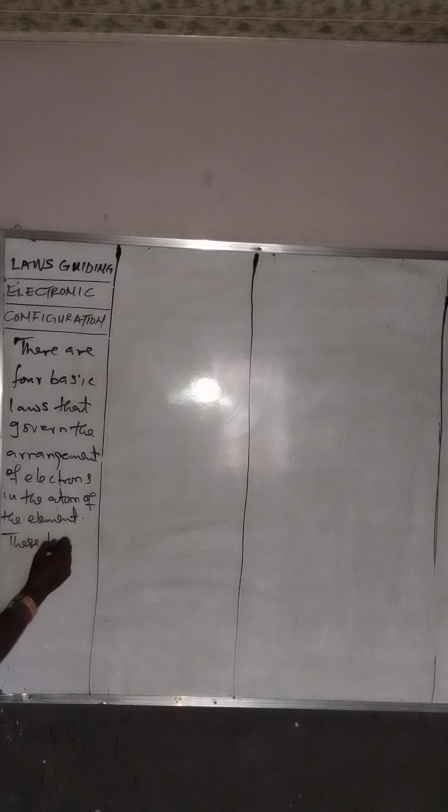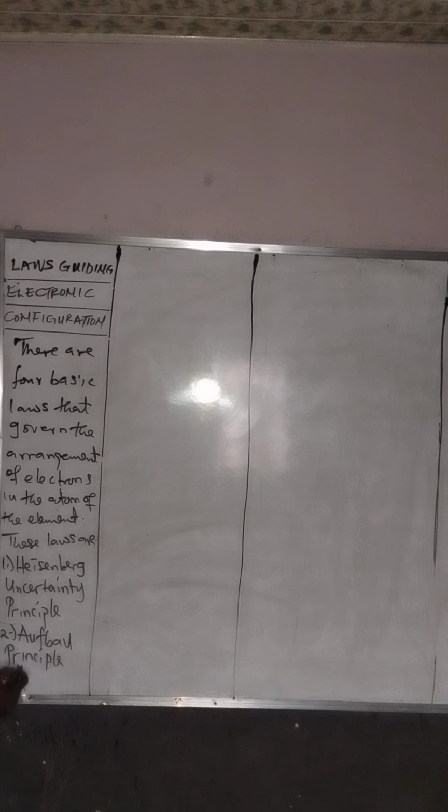These laws are, the first one is called Heisenberg Uncertainty principle. Number 2 is Aufbau principle.